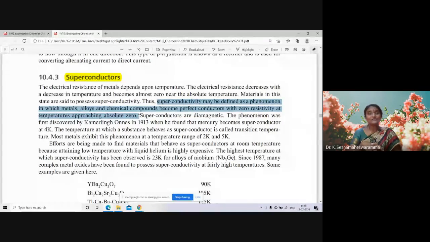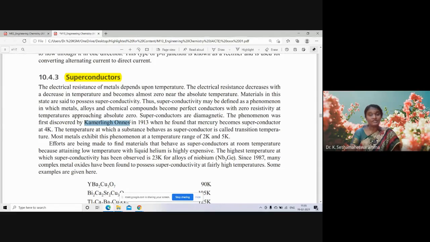The phenomenon was first discovered by Kamerlingh Onnes in 1913, when he found that mercury becomes a superconductor at 4 Kelvin.